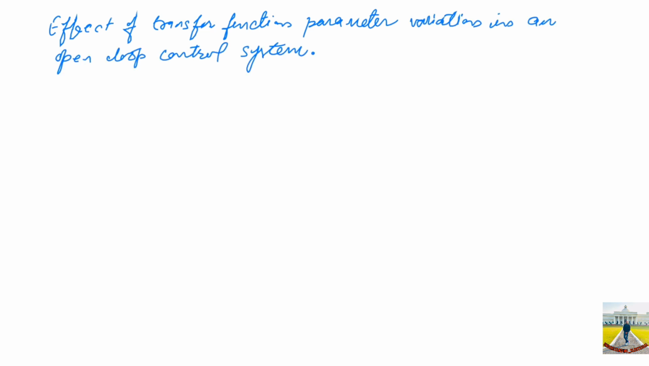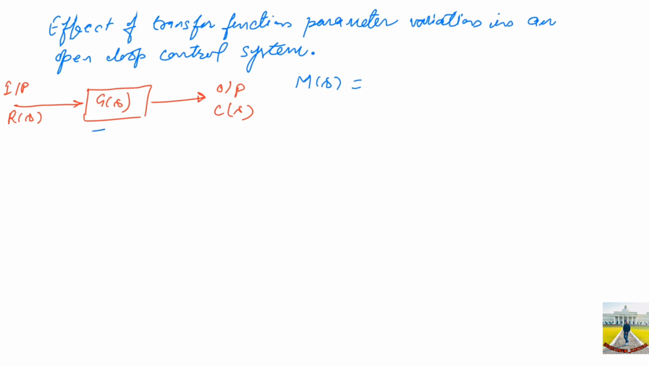Let's take an open loop system. Let's assume this is the input R(s) and the corresponding output is C(s), and this is your open loop transfer function G(s). In the case of open loop system, the overall transfer function, let's say M(s), is C(s) over R(s), and that equals G(s). So it is pretty much clear that the open loop transfer function is nothing but G(s).